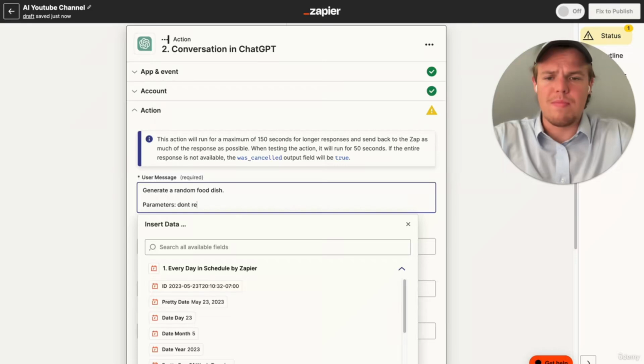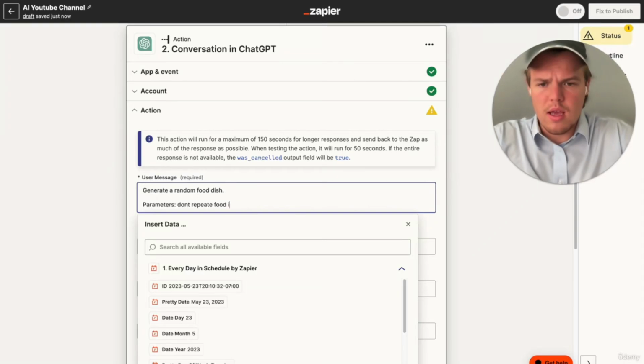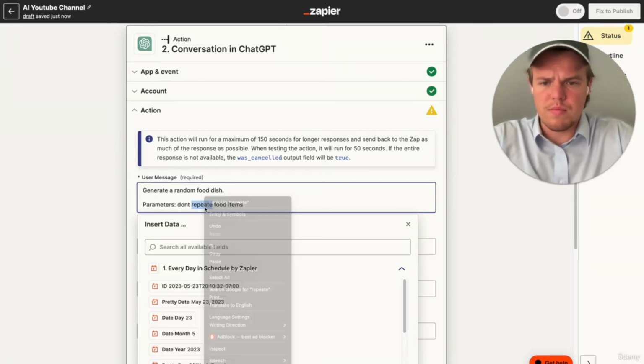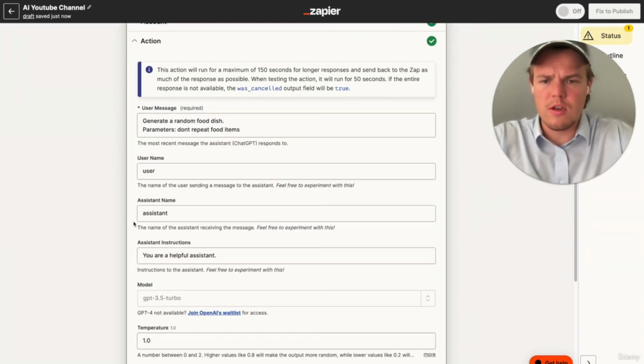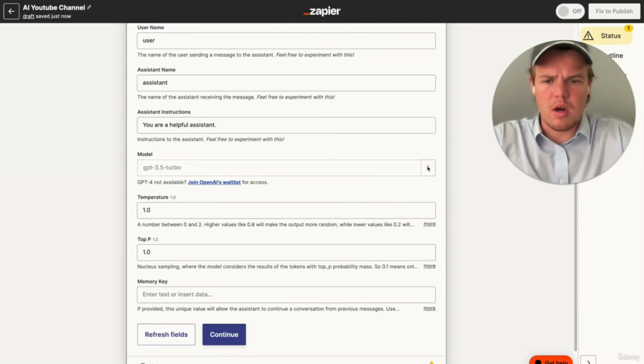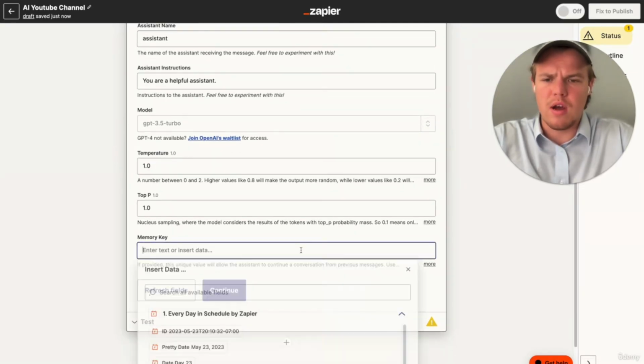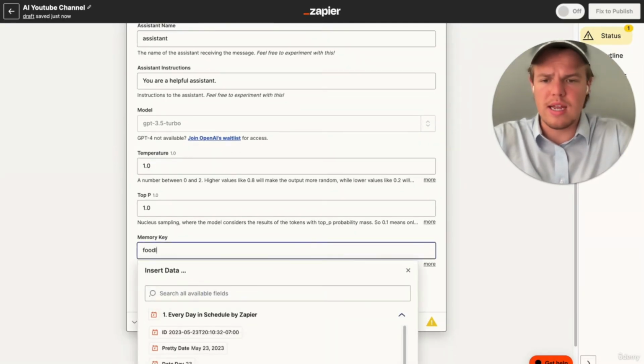Don't repeat food items. And let's see if I can spell today. Don't repeat food items. We're going to make sure we up our model. Actually, we can keep it 3.5. That is fine. We're going to say food list as a memory key.